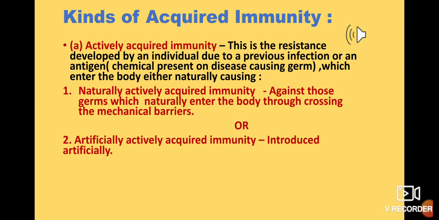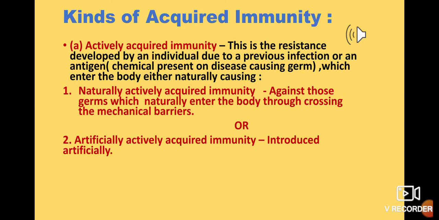If your body has never been affected by any germ, like any bacteria or virus, then you will fall ill, because your immune cells do not know how to fight against that germ or virus, because they have never encountered it, they have never faced them. However, the next time when the same germ tries to enter your body, the immune system will recognize it and immediately try to kill it. So this is the actively acquired immunity.